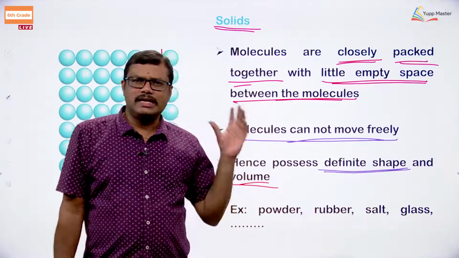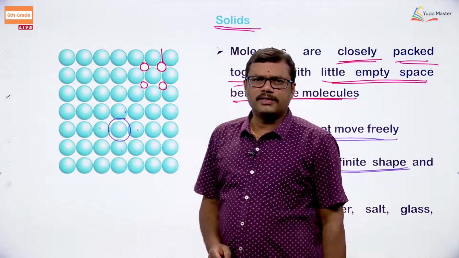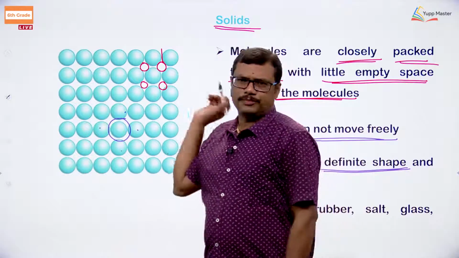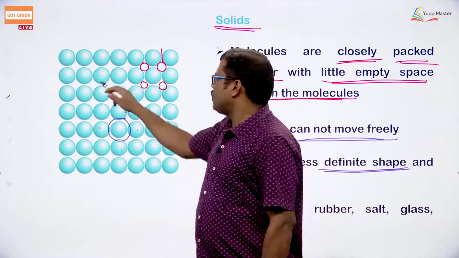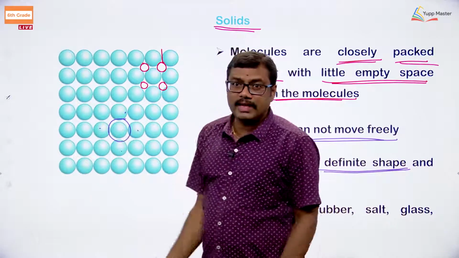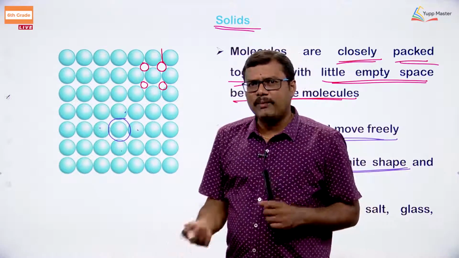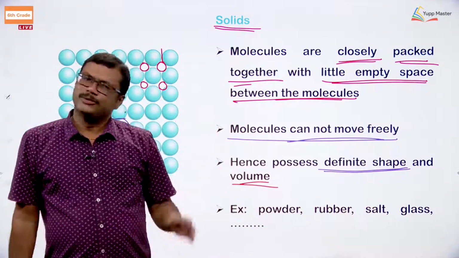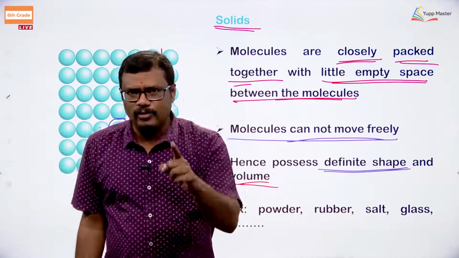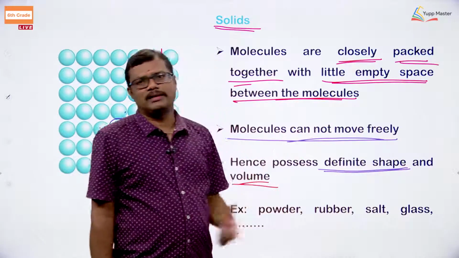So, students, you can easily remember by looking at the arrangement of these particles. First observe this one, okay. Here the particles are closely packed, the particles cannot move at all, movement is not possible. Since movement is not possible, they are going to have definite shape and definite volume. So, the definite shape and definite volume of solids is because of the arrangement of particles.